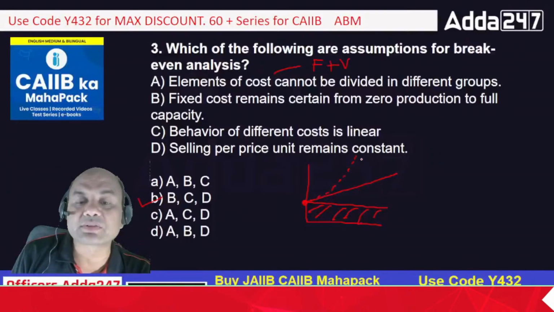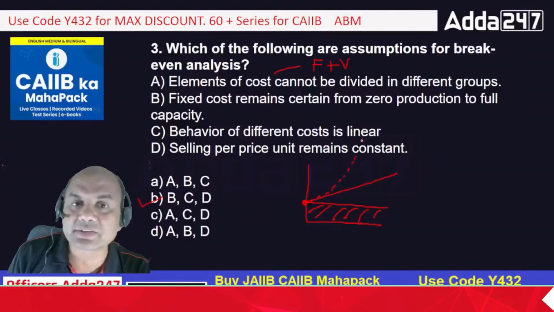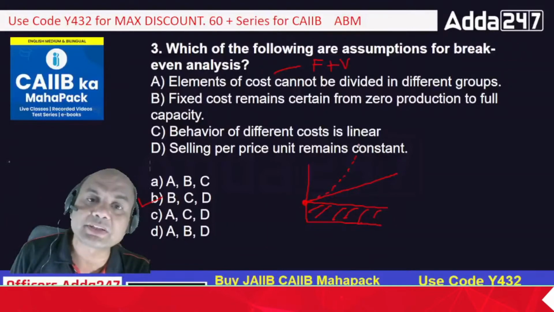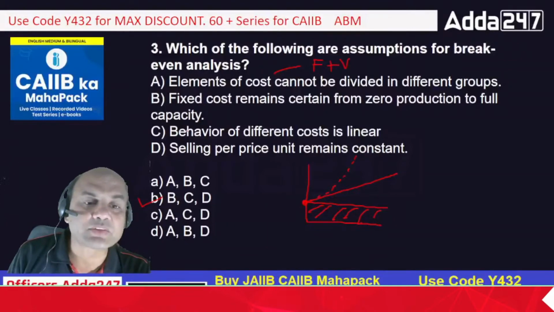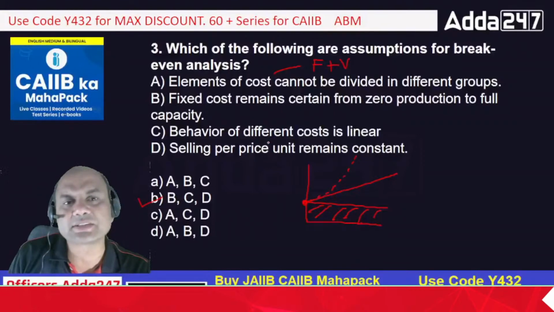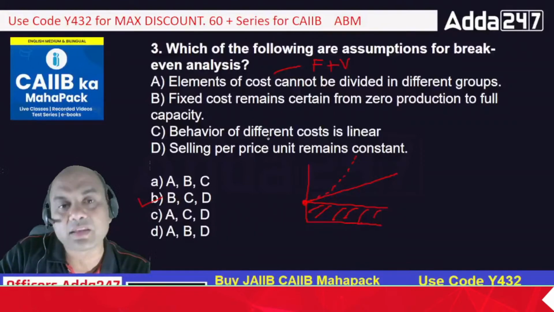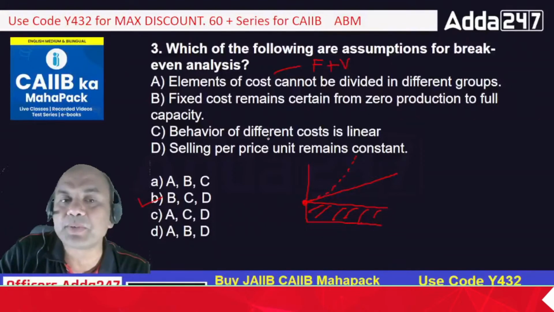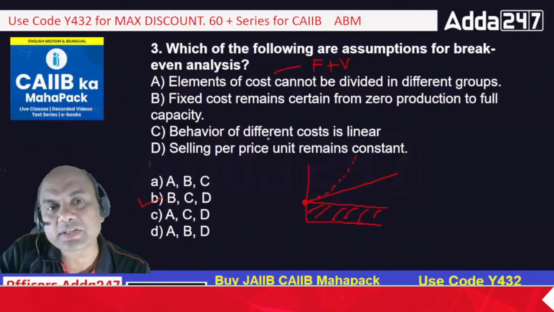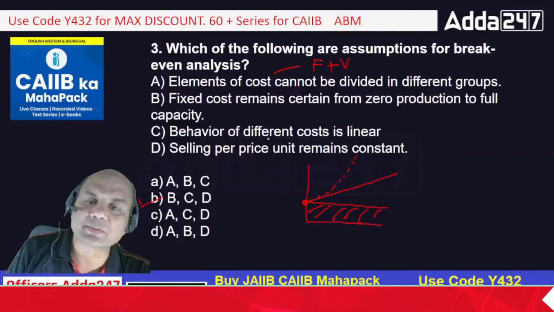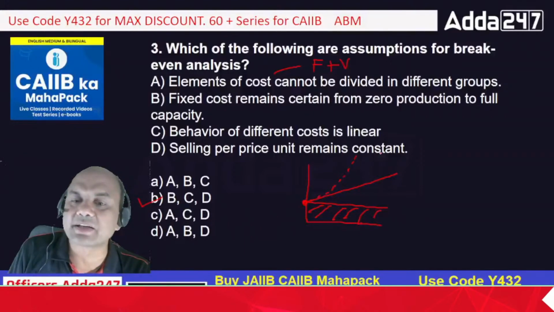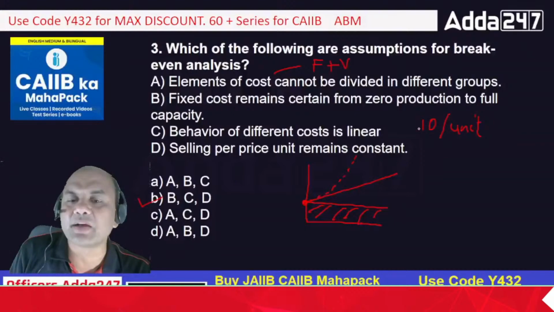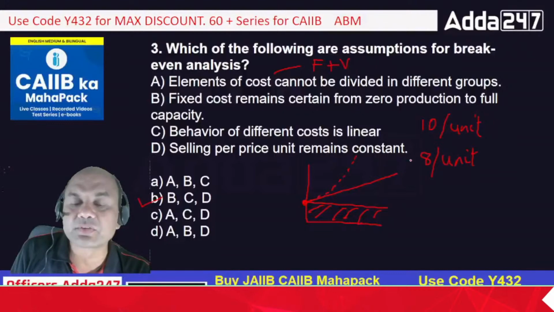Selling price per unit remains constant. So the selling price, whatever we are considering, we consider it's constant, but it may not be the same. If I keep the selling price as per the market conditions, I'll have to change it. So again, if I change the selling price, my BEP will change because my profit will change. For example, suppose the selling price today is, let's say, 10 rupees per unit, if I am selling. Now due to competition, I'll have to reduce it, let's say, to 8 rupees per unit. So what will happen? My profit will reduce.